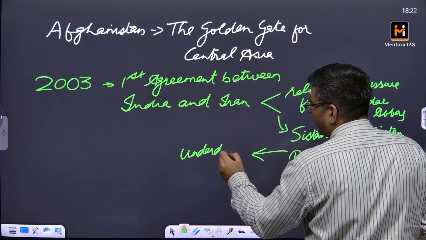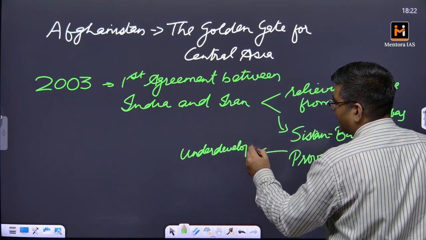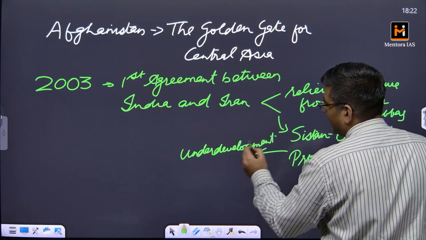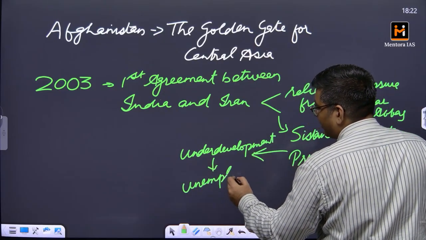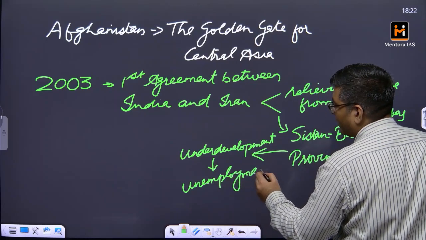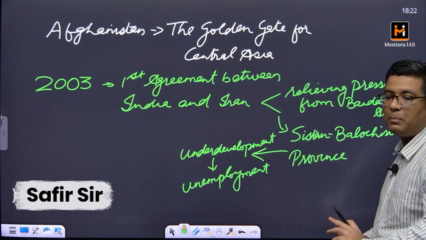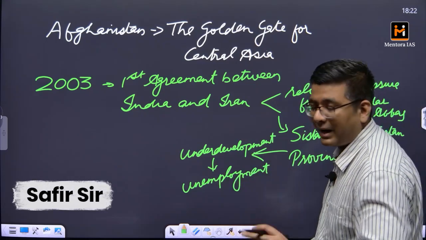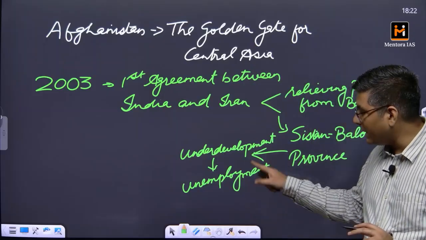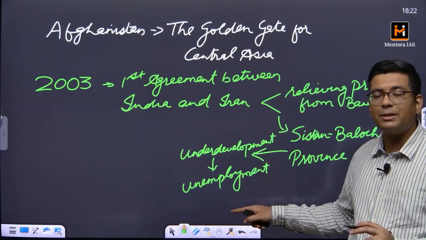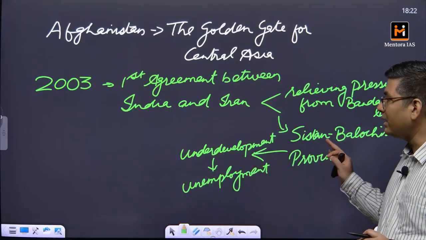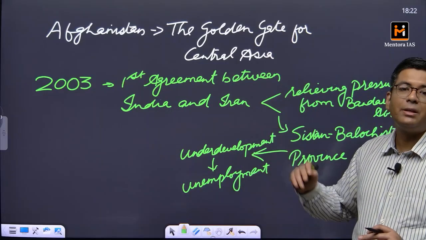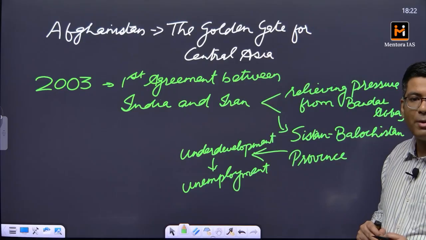Because of the underdevelopment, this is also the region where there is a very high amount of unemployment. Whenever there is unemployment and underdevelopment, there breeds rebellion, there breeds crime. So in order to provide meaningful employment to the youth of the region and at the same time counter the problem of underdevelopment, we have Iran's objective of Chabahar port's development.